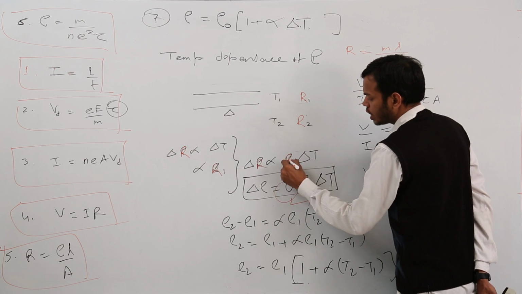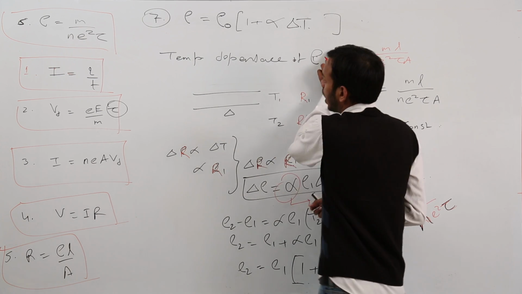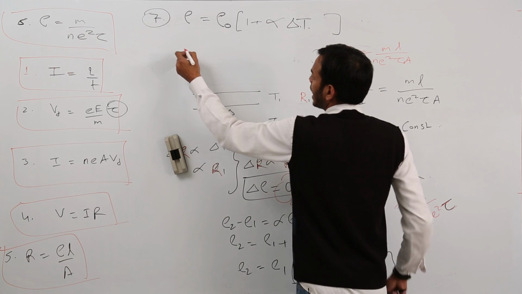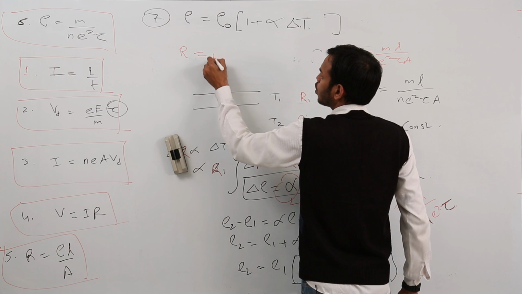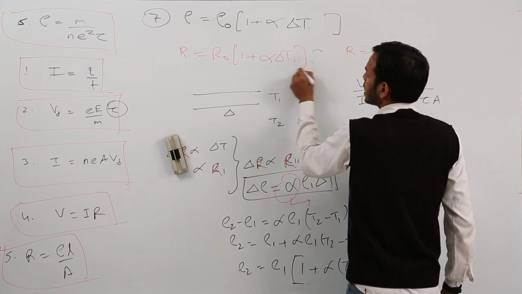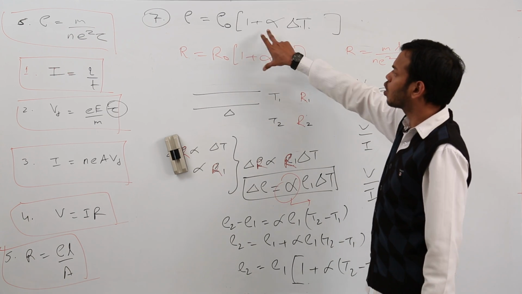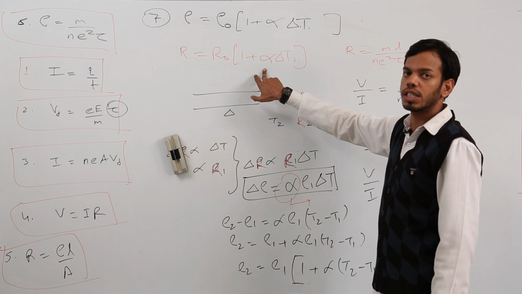So whenever you change rho with R everywhere, your answer would again be like this. R equals R naught (1 plus alpha delta T). So that is why alpha is called temperature coefficient of resistance both ways.